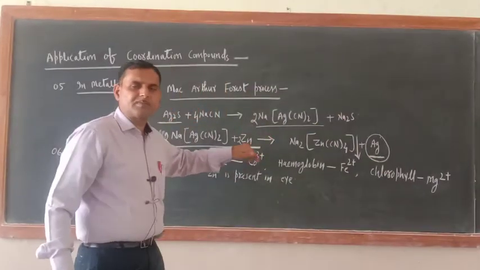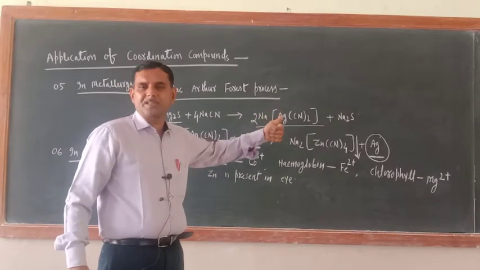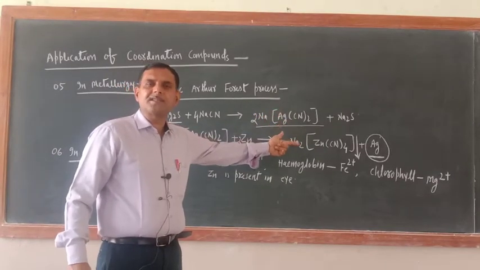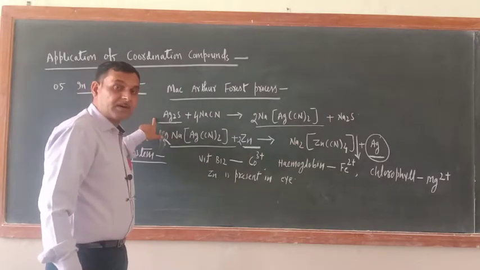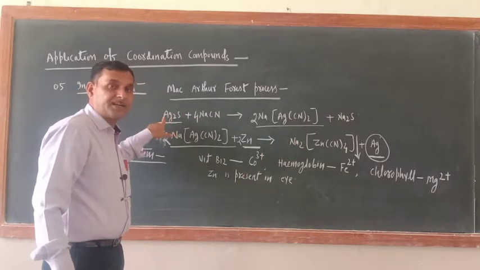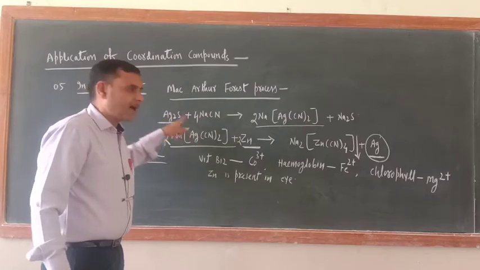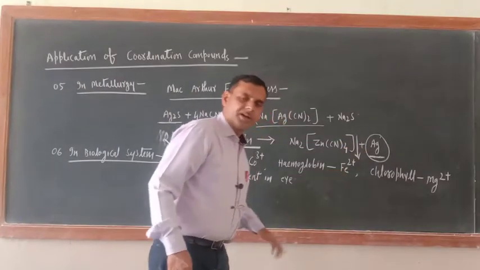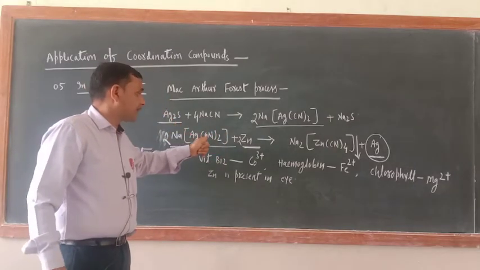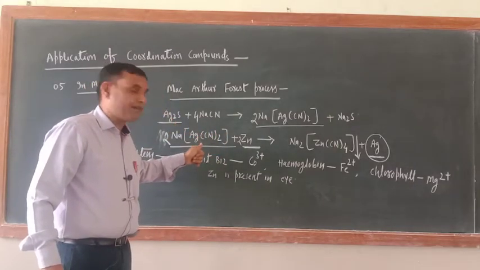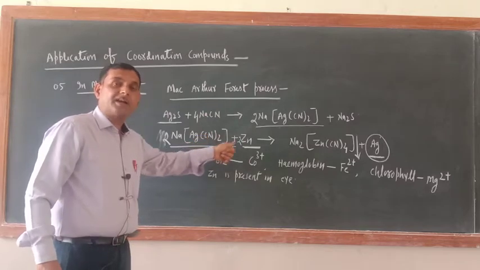Now this silver will be subjected to purification or refining. So we have got silver. Earlier, when we started our journey, silver was present with sulfur as argentite, Ag2S. Now silver is free here. If zinc had not made a coordination compound with cyanide, would silver have been removed?